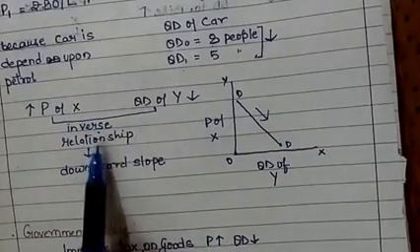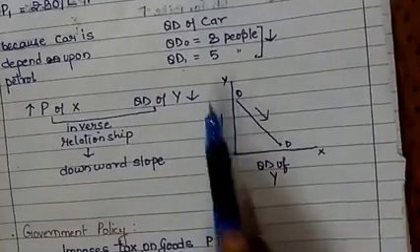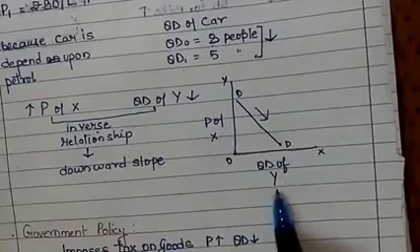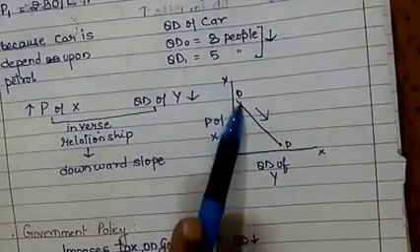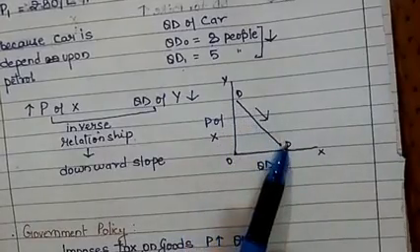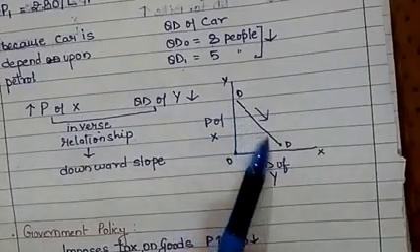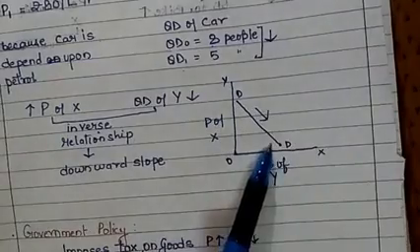As I told you, inverse relationship means downward slope. Here in this graph, Y, 0, X, P of X, QD of Y. P means price of petrol, QD of car. It shows a downward relationship because one is increasing and the other one is decreasing. That's why it shows a downward slope.